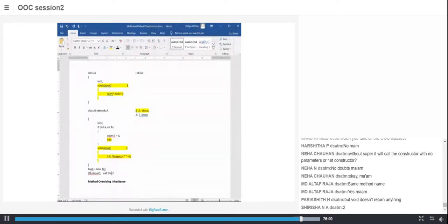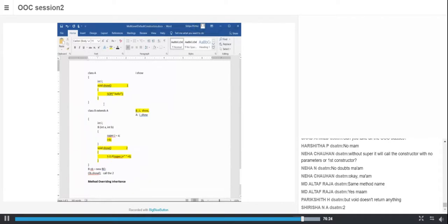First, see the condition. Method overriding is possible only when there is inheritance. You cannot have another method here by the same name show with the same parameter list within class A. It will give you an error.